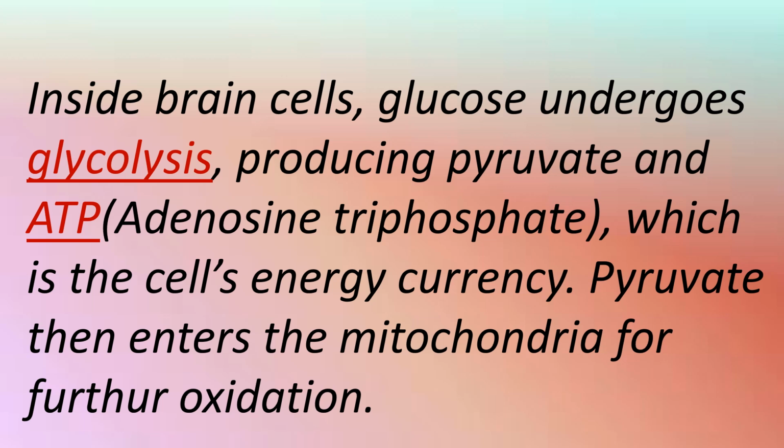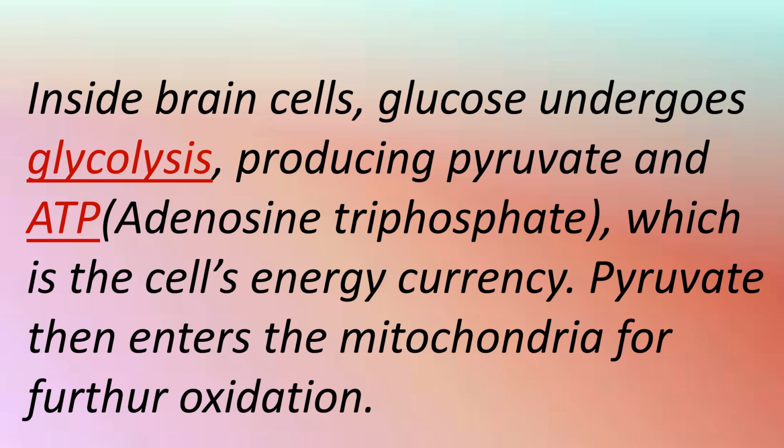ATP is an energy molecule. It contains adenine base, ribose sugar, and 3 phosphate groups. These are high energy phosphate groups. When these high energy phosphate groups are broken, a large amount of energy is released, which is used for cellular functions. So that's why ATP is called the cell's energy currency.